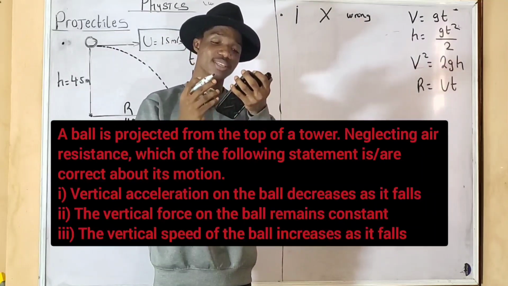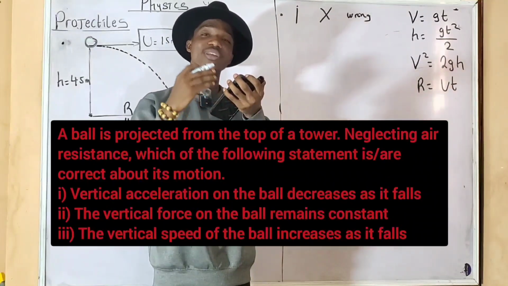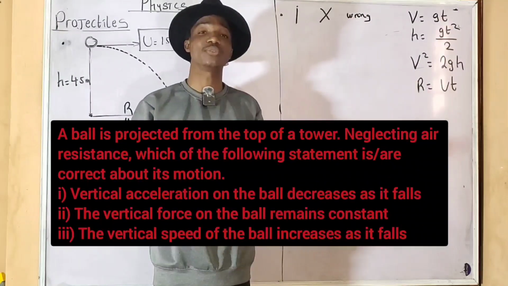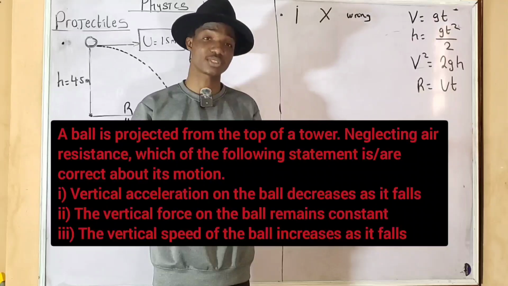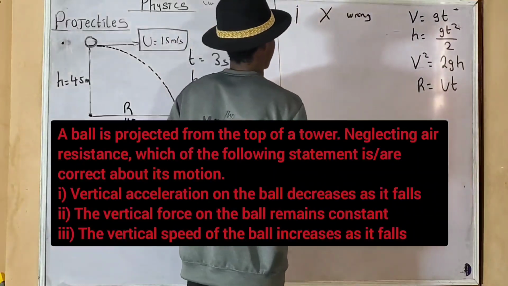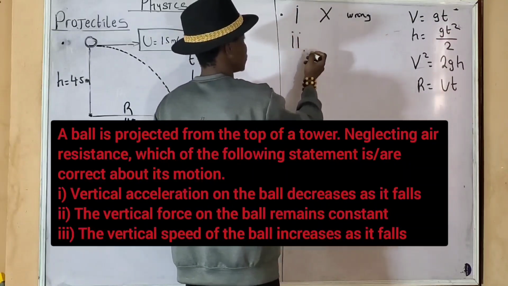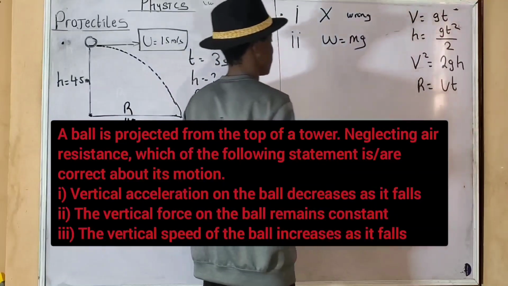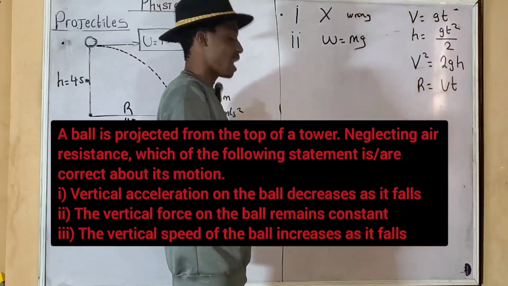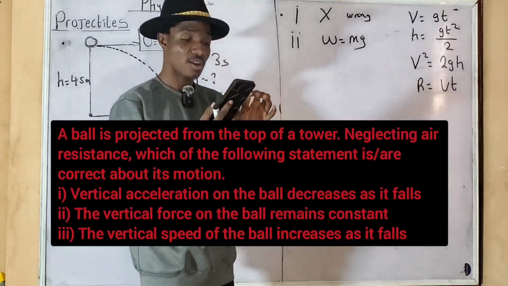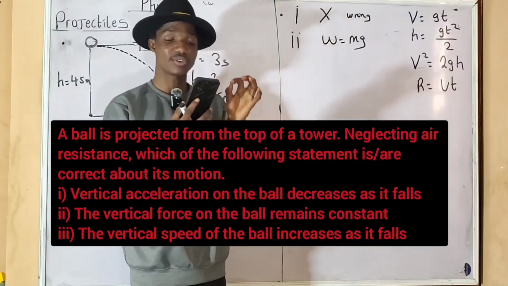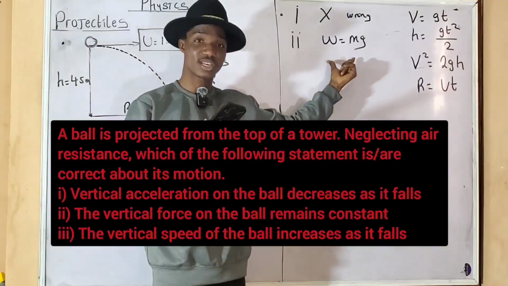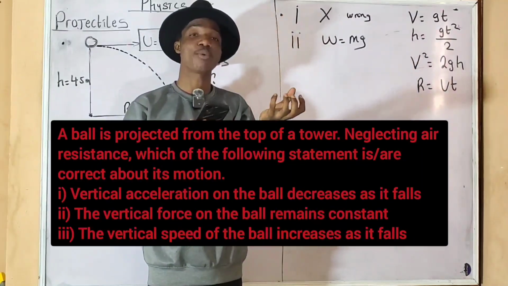And the second one says the vertical force on the ball remains constant. What is vertical force? The vertical force is the weight of the ball. Are you getting it? It is the weight force. And weight force is the product of mass and acceleration due to gravity, W equals mg. So according to the second scenario, the vertical force on the ball remains constant. Yes, because the weight force is constant. The weight of the ball did not change.